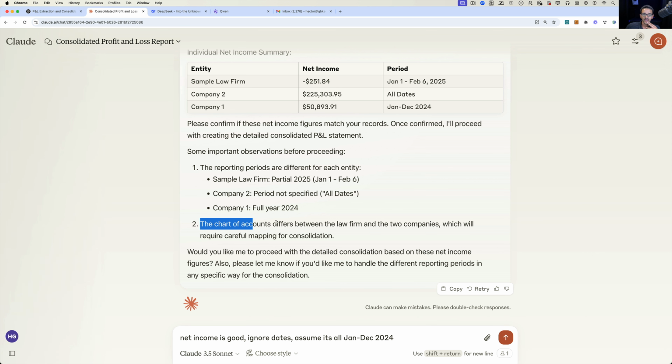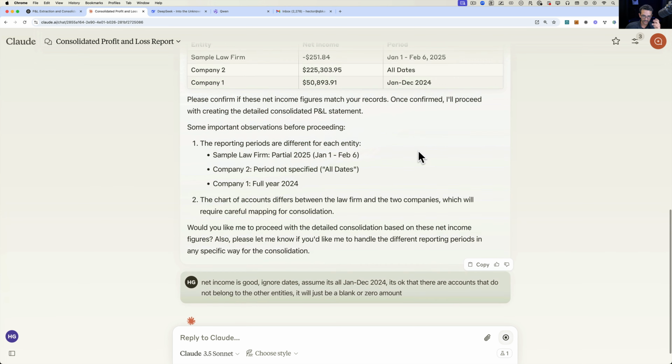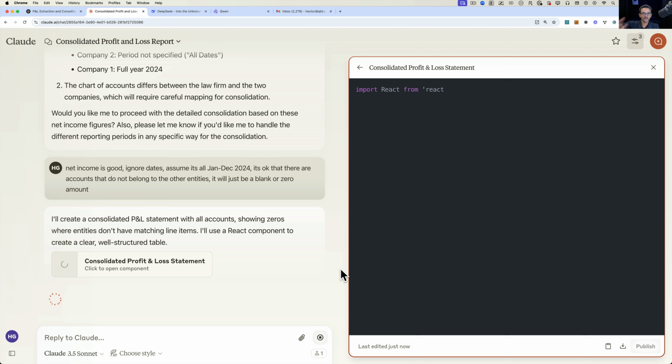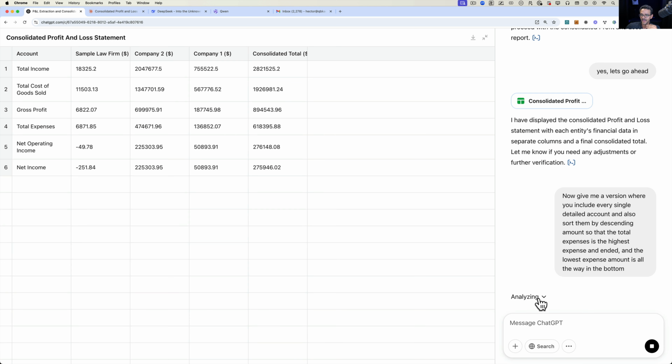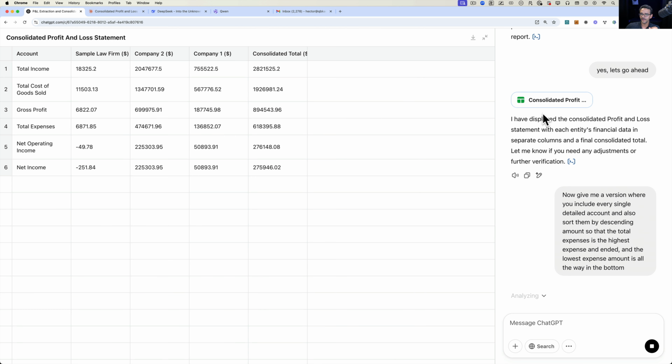And then it says the chart of accounts differs. So we're going to say it's okay that there are accounts that do not belong to the other entities. It will just be a blank or 0 amount. Okay, so again, AI is thinking through the problem and trying to get me the best possible results. So I got now Claude working. So we're going to go back into ChatGPT and ChatGPT is still thinking. Okay, that's good. Perfect. That's fine. No problem. We'll be patient with ChatGPT.